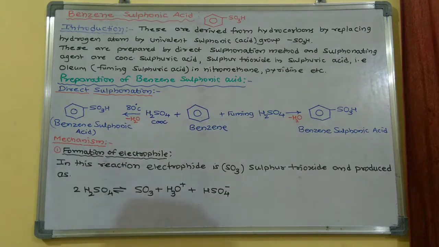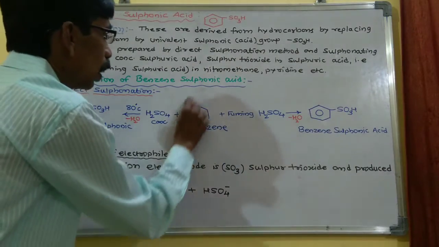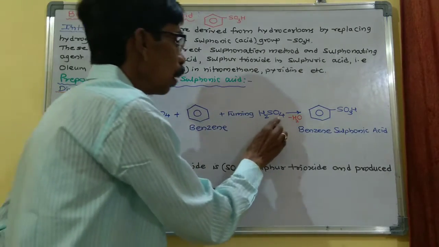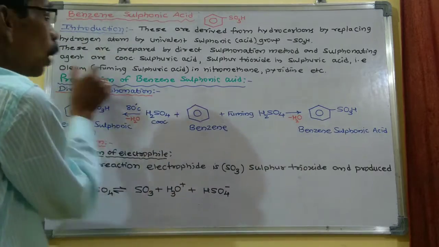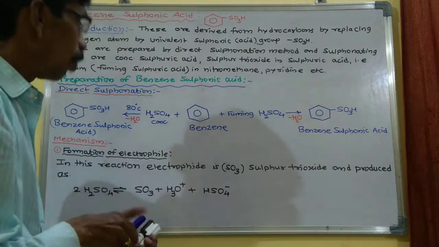Now the preparation of benzene sulfonic acid. Direct sulfonation takes place. Now this benzene reacts with fuming sulfuric acid. So this is the oleum, or it is called fuming sulfuric acid.